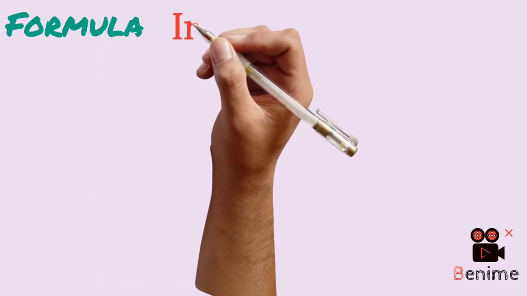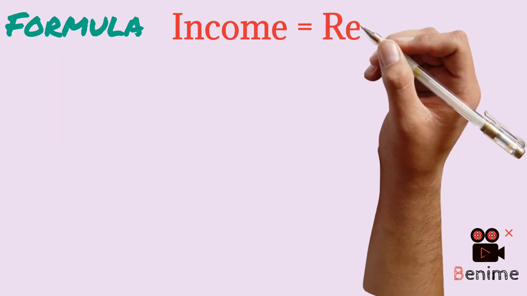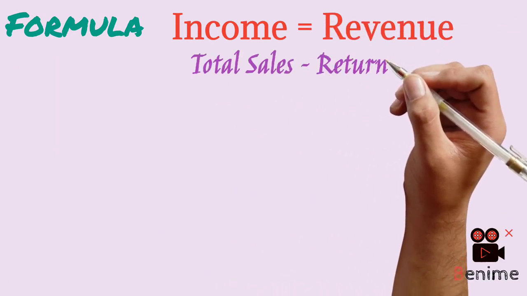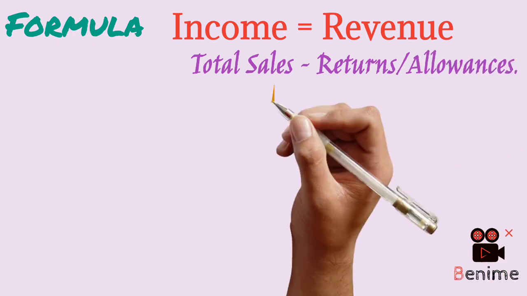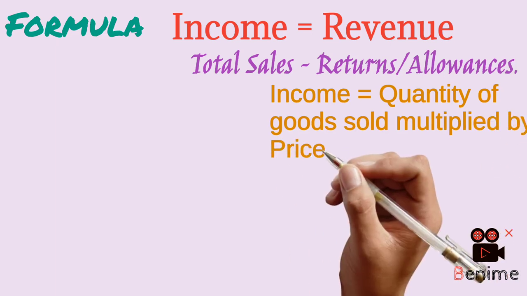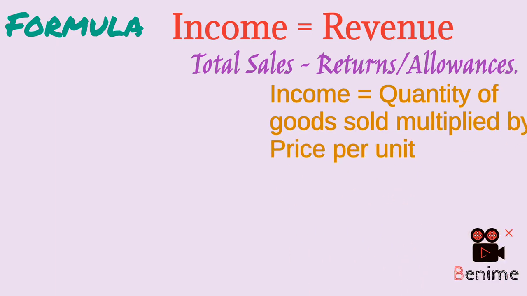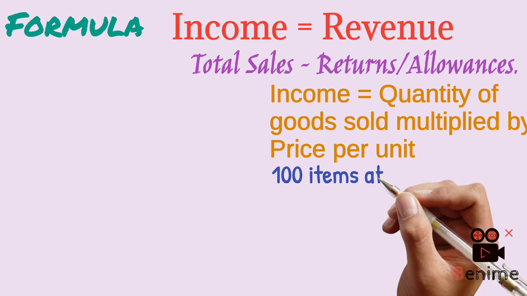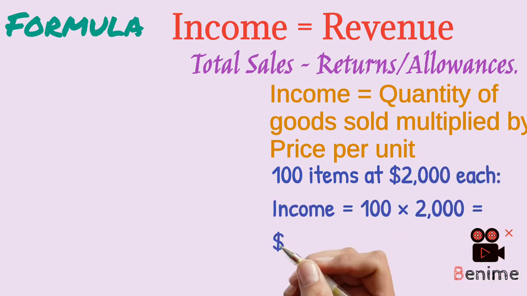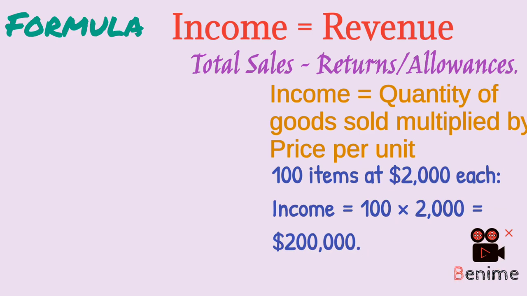The basic formula for income in business is income equals revenue. That is total sales, returns, allowances. Then in simple contexts, it is written as income equals quantity of goods sold multiplied by price per unit. For example, if a business sells 100 items at $2,000 each, income equals 100 times 2,000 equals $200,000.